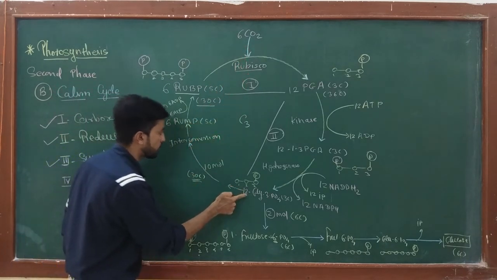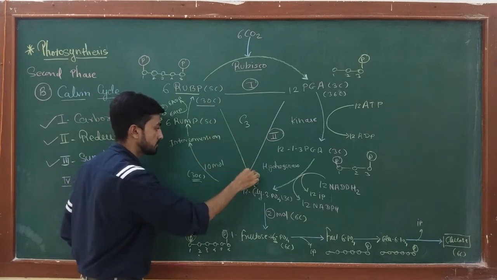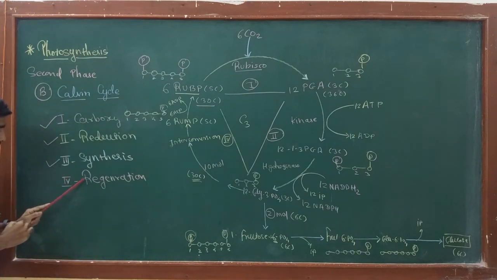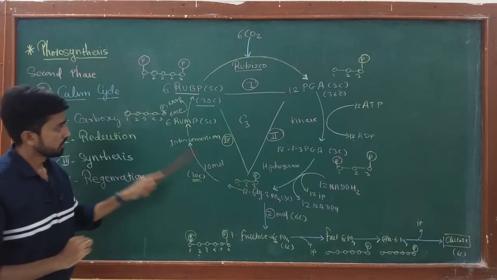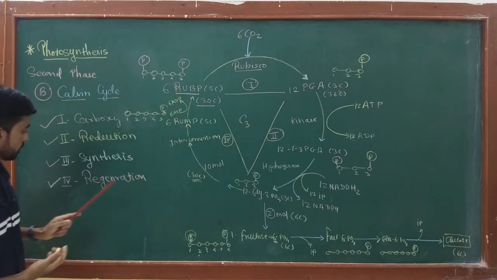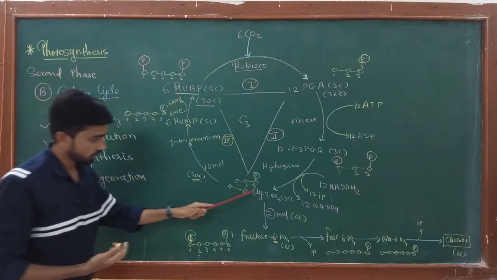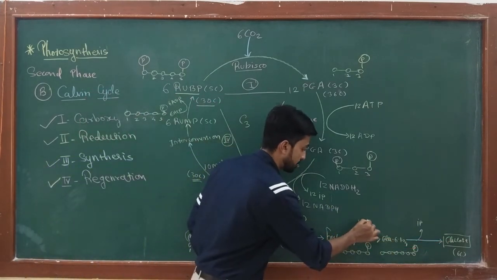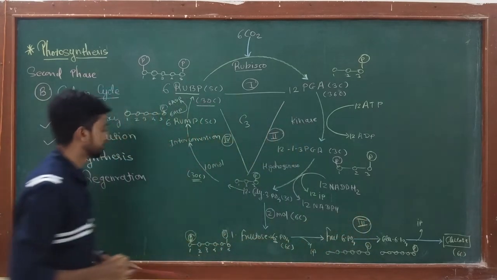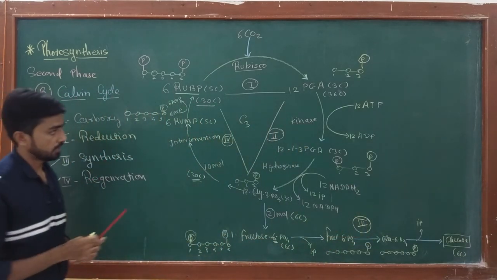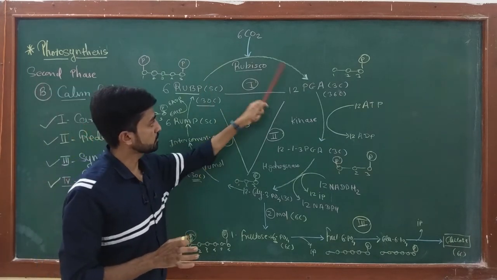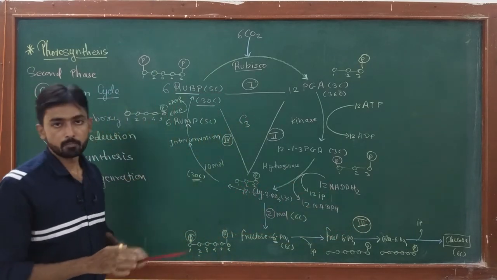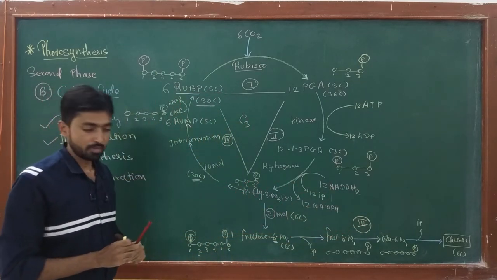Okay, all the reactions from this point to this point are termed step number 4, which is regeneration. In this reaction, RuBP regenerates, so we call it regeneration. And then from this point to the production of glucose is step number 3, which is synthesis. So we see 4 different stages: first, carboxylation, reduction, synthesis and regeneration of the RuBP.